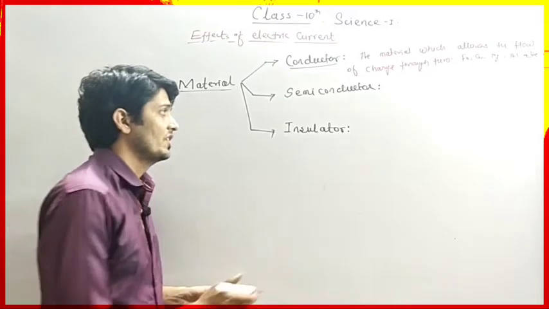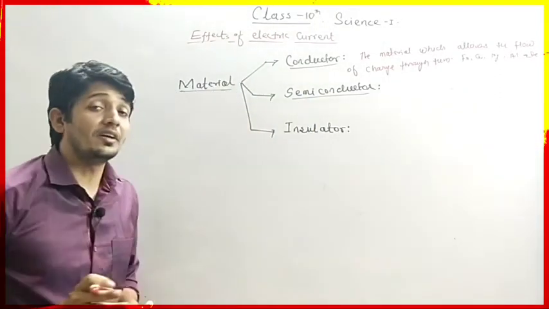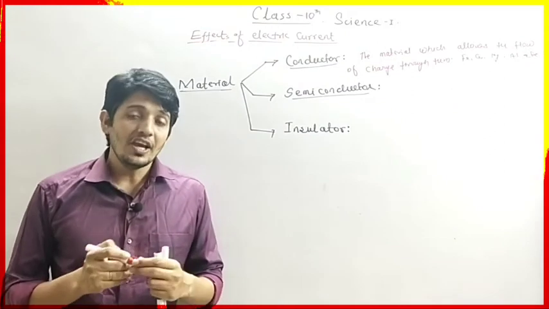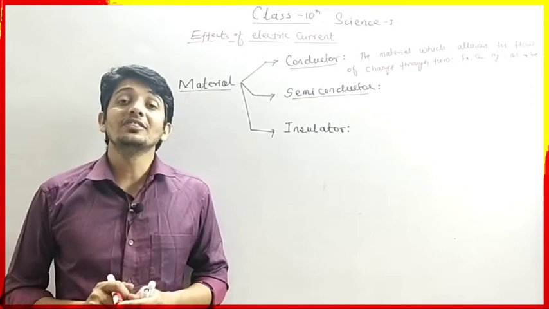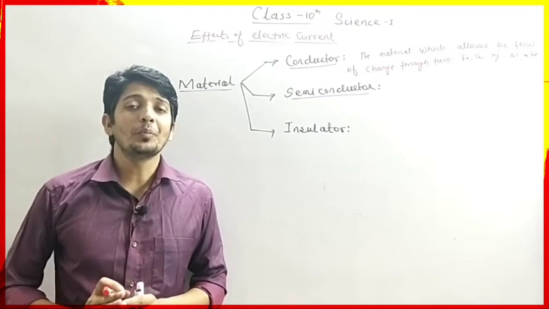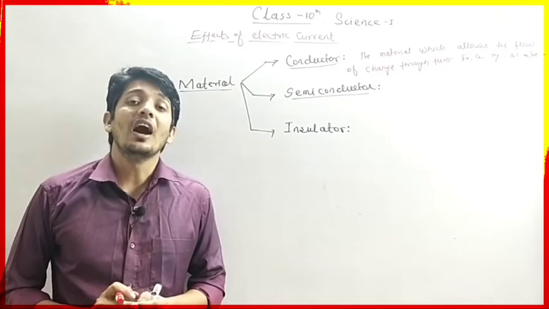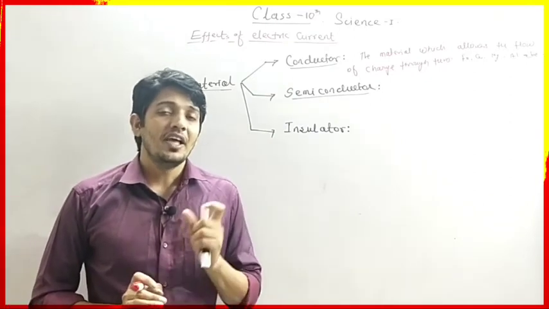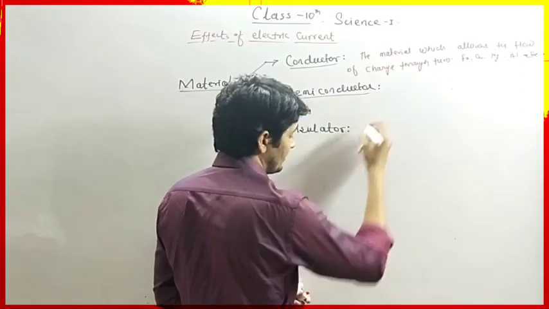Now next, the semiconductors. Semiconductors are the materials which act as a conductor on heating and act as an insulator at a lower temperature. Such materials are called semiconductors. Example, silicon. So what are semiconductors?